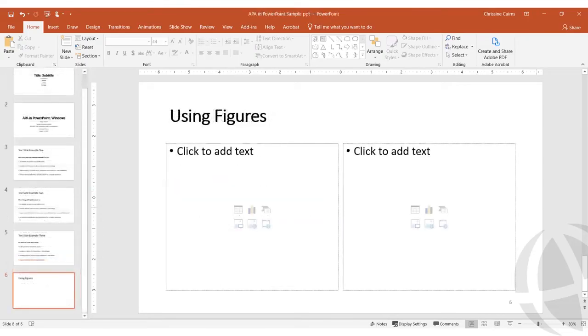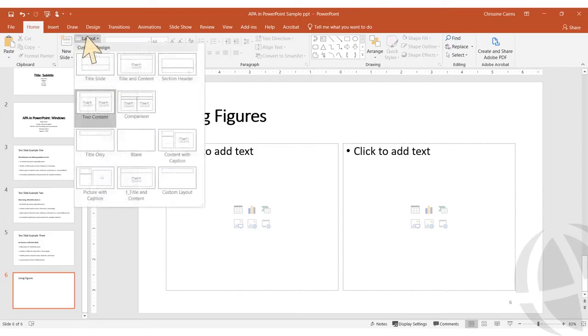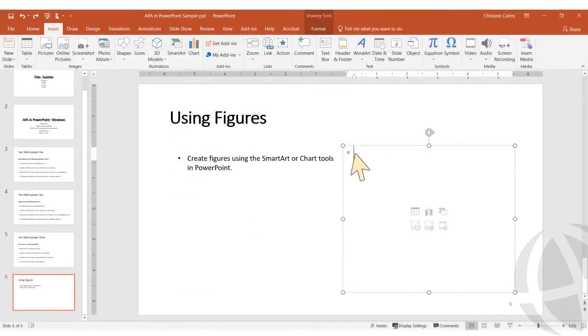Let's look at how to add visual elements to your APA style presentation. I'm using a two-content layout here. I did this by inserting a new slide and selecting two content from the layout menu. I've used the left content box for my list of key points and the right content box for my figure. You can create figures using the SmartArt or chart tools in PowerPoint. The content box has shortcuts to these tools, or you will find them on the Insert tab.